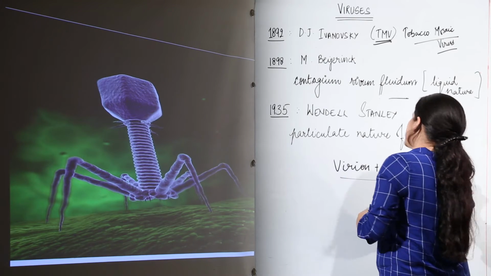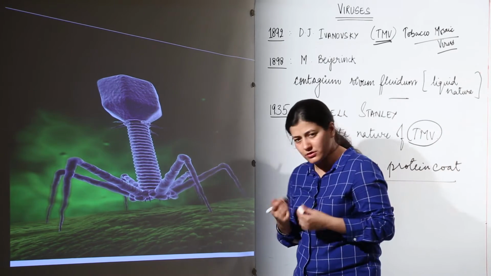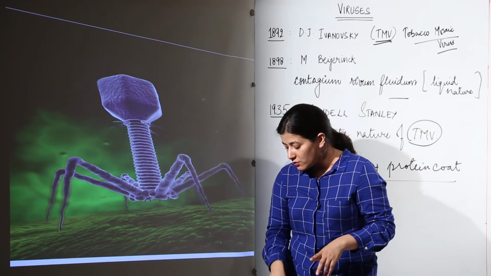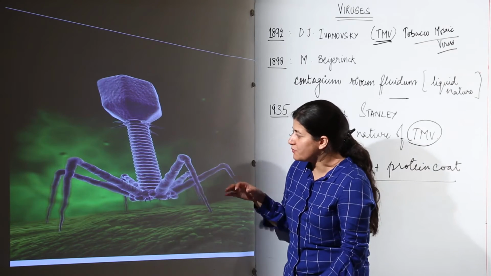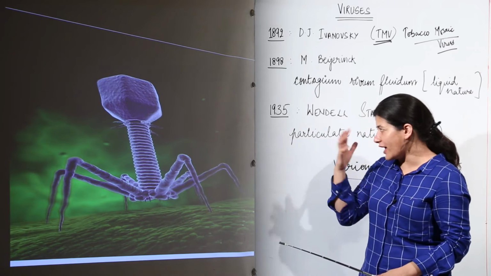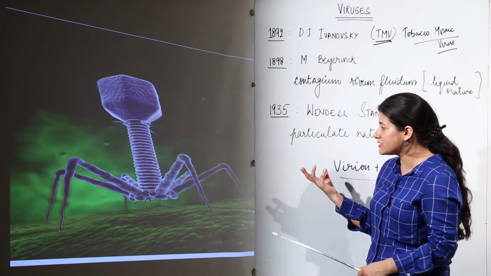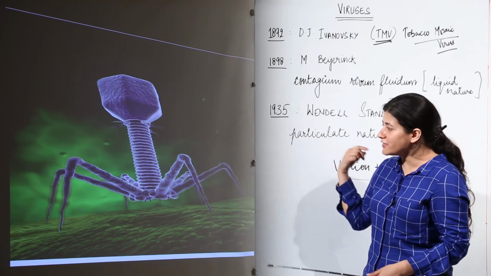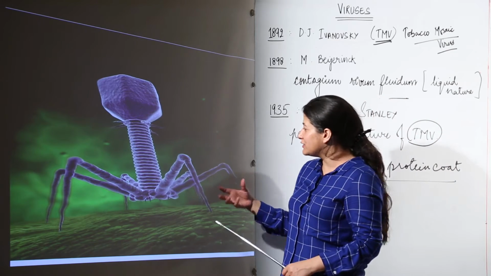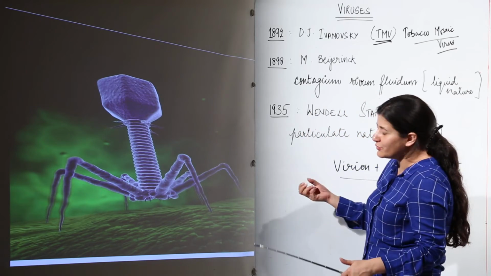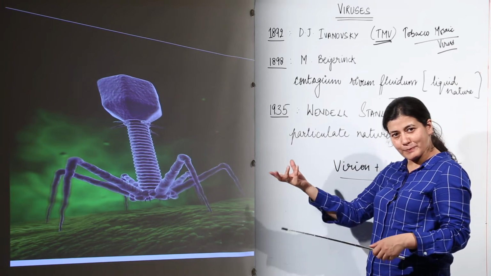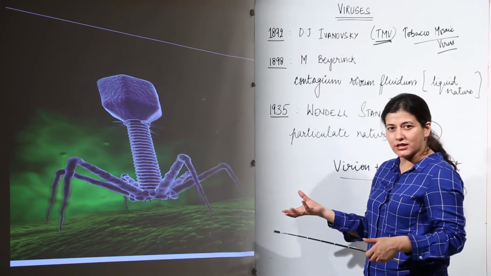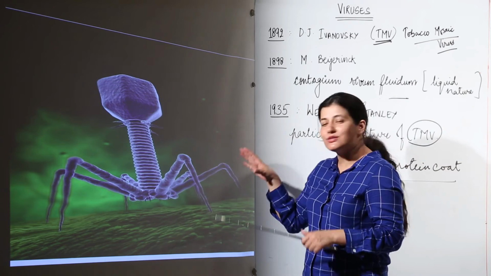So let us see what viruses are all about. Enough of introduction. Now what you see over here appears like some sort of gadget from a villainous sci-fi movie. You might have seen in movies that the villain or the hero uses such sci-fi gadgets, and this is not that.